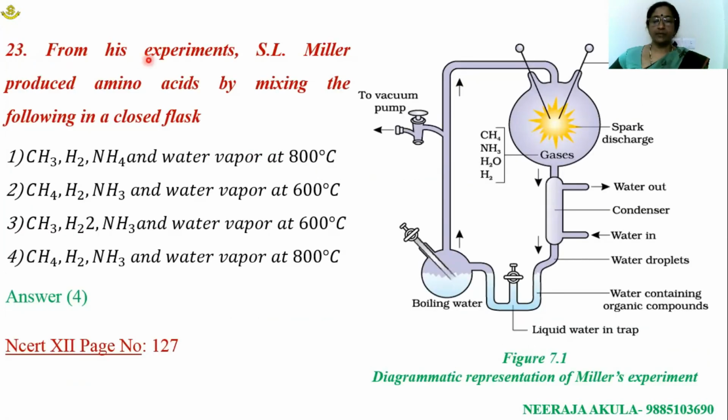Question number 23. From his experiments, S.L. Miller produced amino acids by mixing the following in a closed flask. So he conducted simulation experiments.